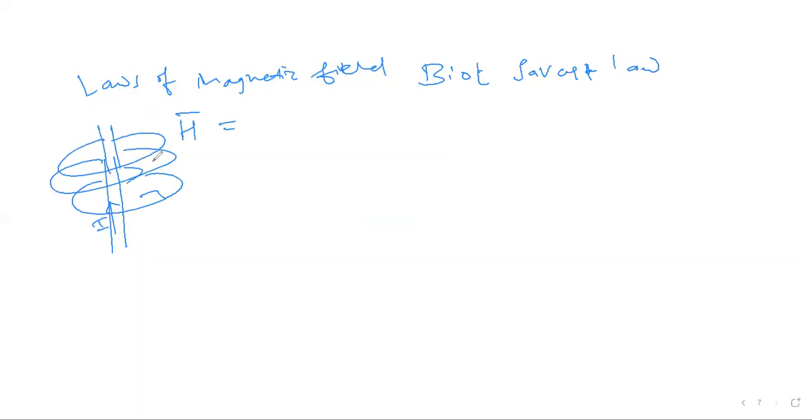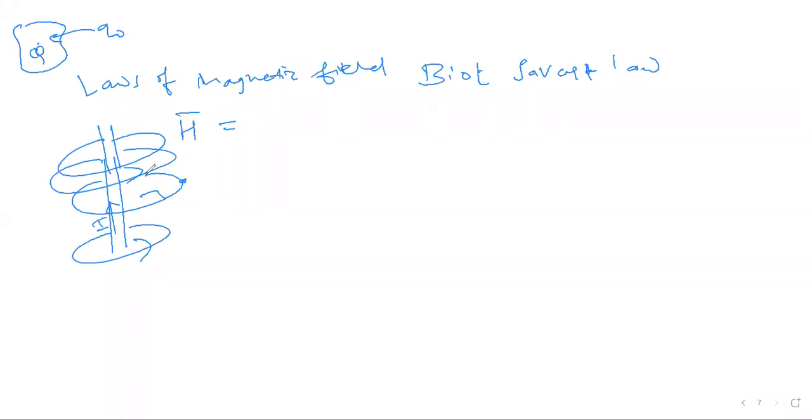This current is carrying a conductor. This conductor is carrying current. Because of this, there will be a magnetic field. Okay, now how do we find H at any point? Suppose I take any point, how do I find the H? Because of your static charge Q, there was an electric field, and we brought another test charge, we got the E. But here H, we need to define in a different fashion.